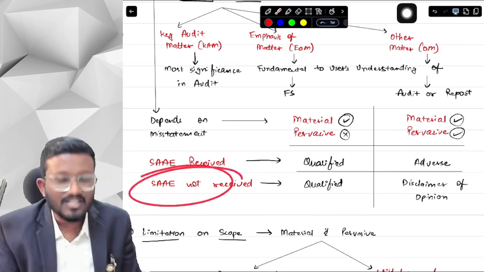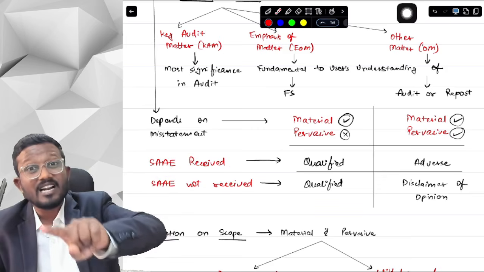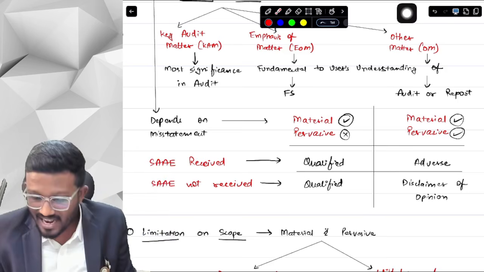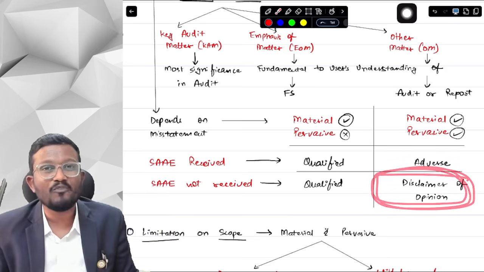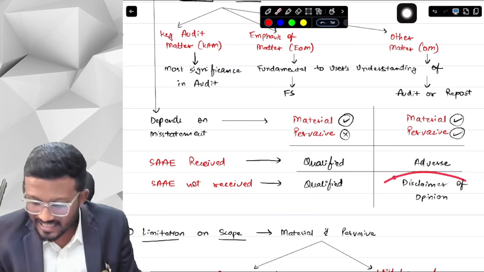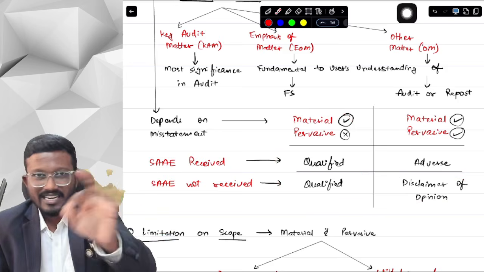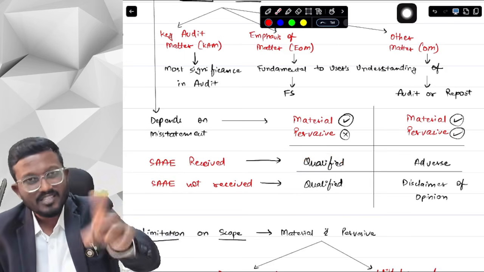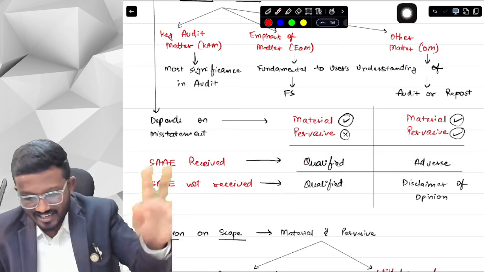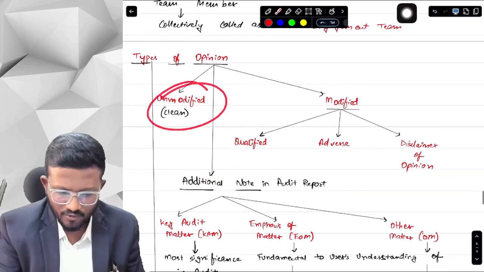But if we do not have sufficient and appropriate audit evidence and we think that the misstatement which might be present will be material as well as pervasive, then we will issue a disclaimer of opinion. Disclaimer of opinion is as good as saying that we will not give our opinion. I hope you are now getting my point: if the misstatement is not pervasive, then qualified. If it is pervasive and sufficient and appropriate audit evidence is received, then adverse. If it is pervasive and sufficient audit evidence is not received, then it is disclaimer of opinion. So these were the types of opinion that we have to study.